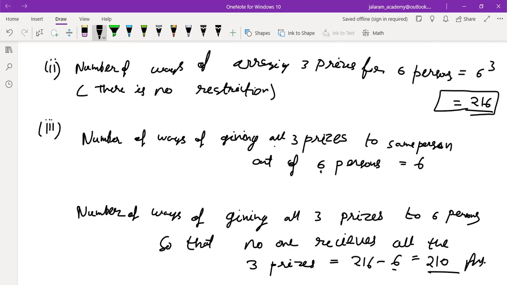Yes, sir. So in all there are 210 choices to give 3 prizes to 6 persons such that no boy receives all the prizes. Is that clear to you, everyone? Yes, sir.